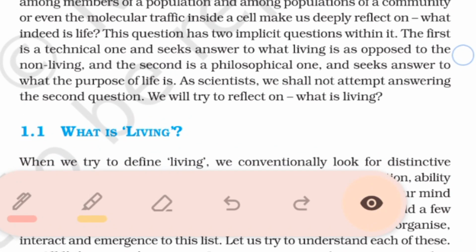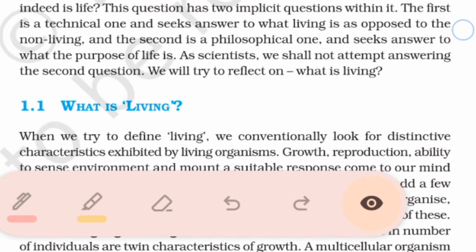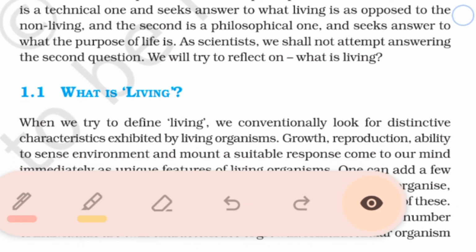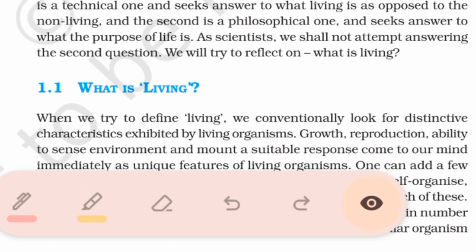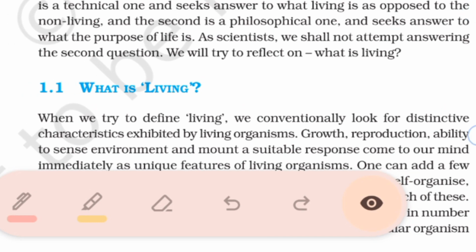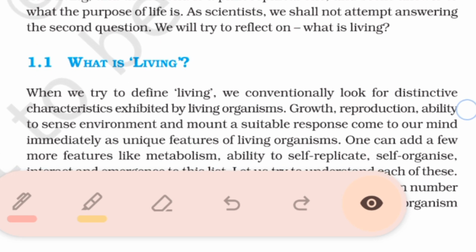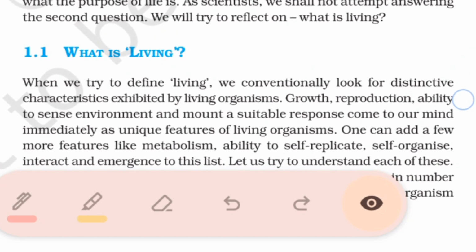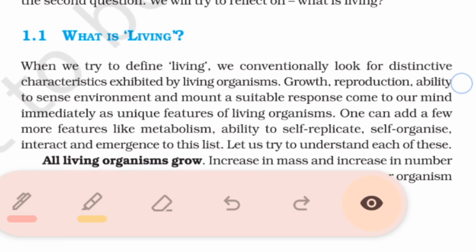As scientists, we shall not attempt answering the second question. We will try to reflect on what is living. When we try to define living, we conventionally look for distinctive characteristics exhibited by living organisms. Growth, reproduction, ability to sense the environment and mount a suitable response come to our mind immediately as unique features of living organisms. One can add a few more features like metabolism, ability to self-replicate, self-organize, interact, and emergence to this list. Let us try to understand each of these.